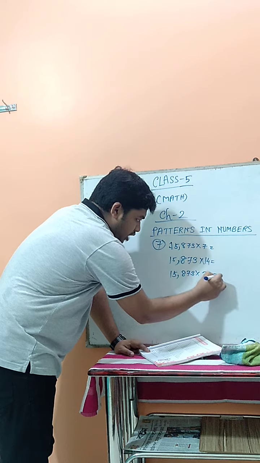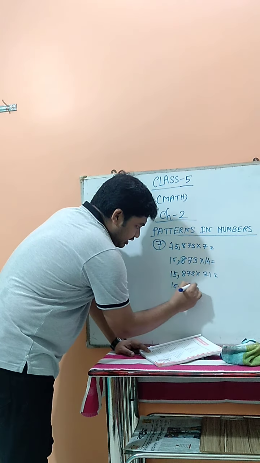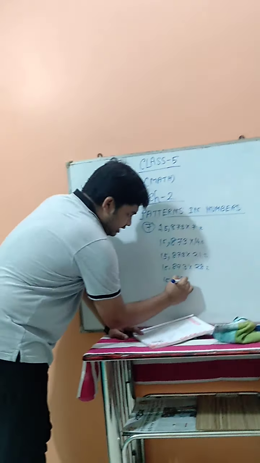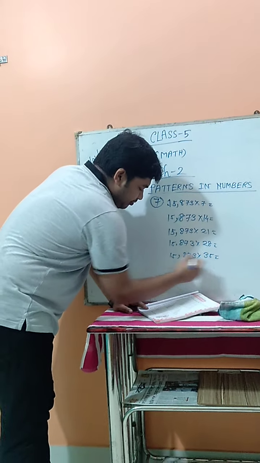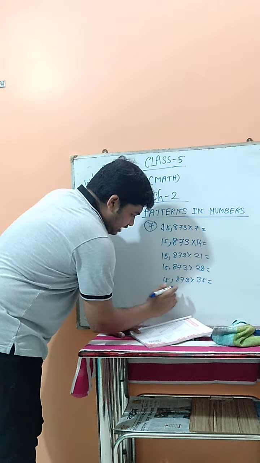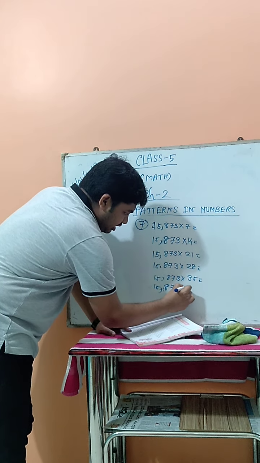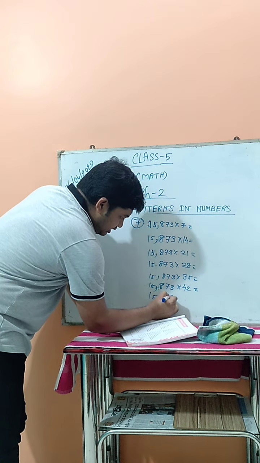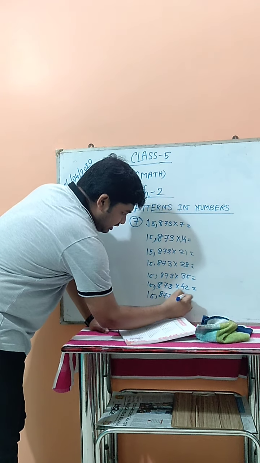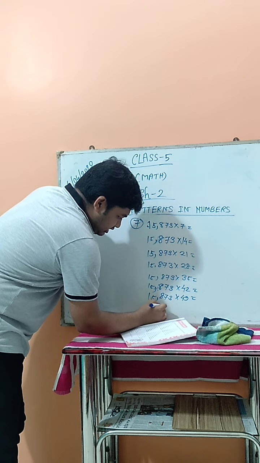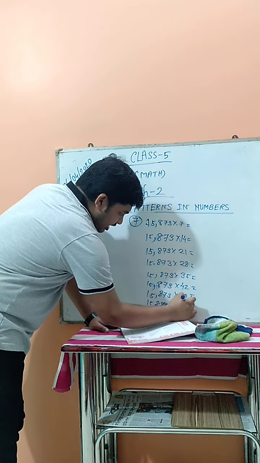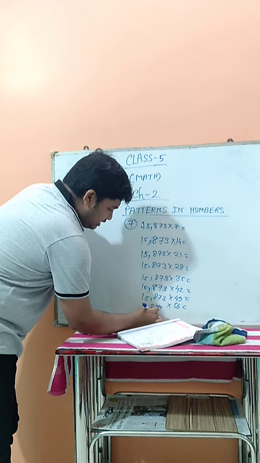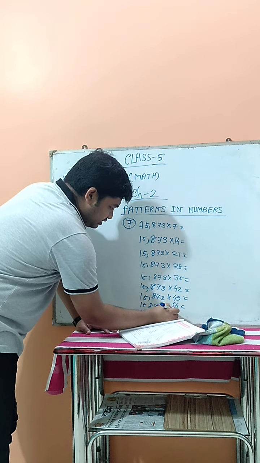What is the next one? 15,873 multiply 21, multiply 28, multiply 35, multiply 42, multiply 49, multiply 56, multiply 63.